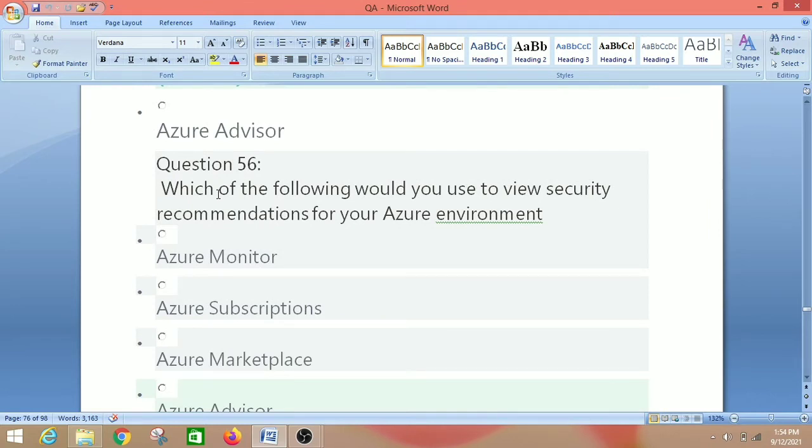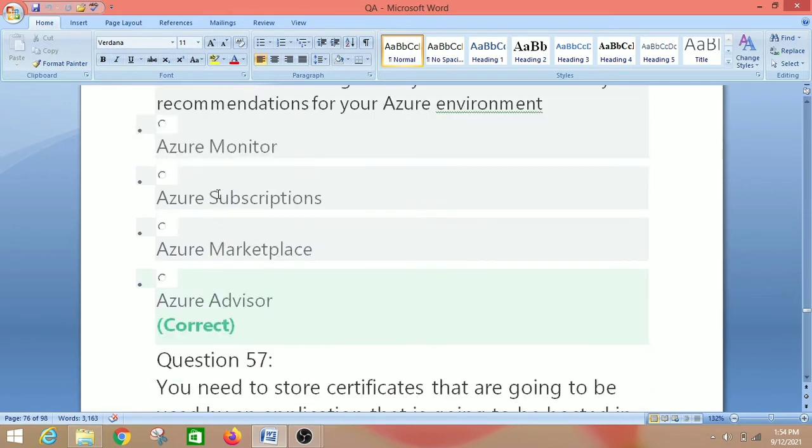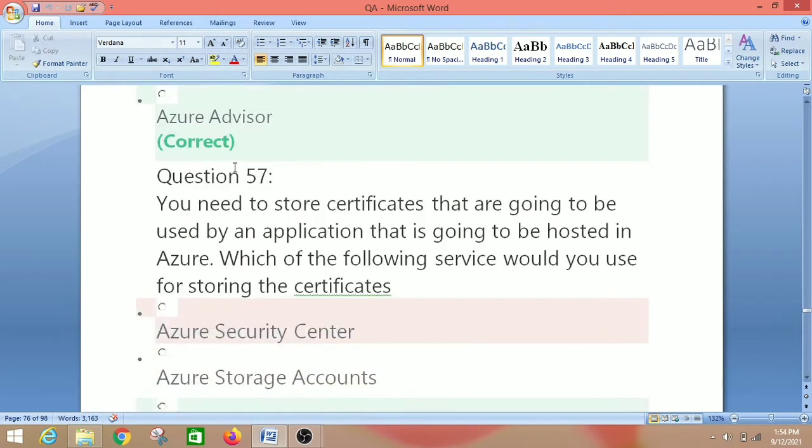Which of the following would you use to view security recommendations for your Azure environment? So we have four options: Azure Monitor, Azure Subscriptions, Azure Marketplace, Azure Advisor. The right answer is Azure Advisor. You can use this tool to get security recommendations for your Azure environment. So let's move on to the next question, that is question number 57.